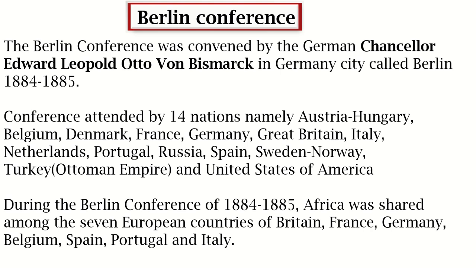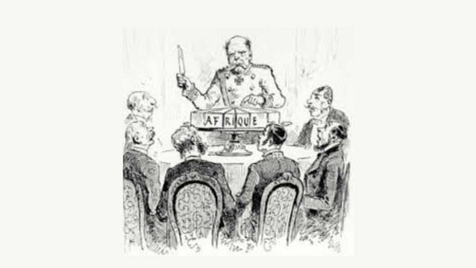This conference was mainly to divide Africa by peaceful means. And during this conference, we can say it was the time Africa was divided like a piece of cake on the table. And the bad thing is they were dividing Africa without considering Africans.